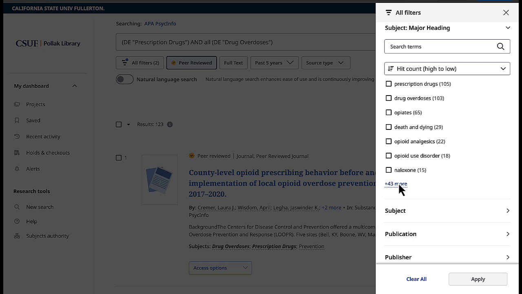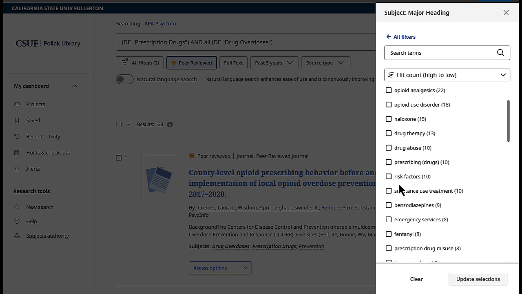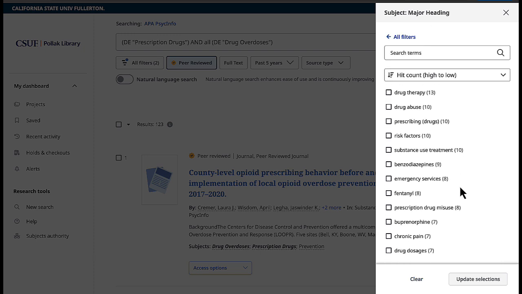Or I can click on 43 more and take a look at all of the more commonly found subjects within these headings. If you're not quite sure about your topic, this is a great way to get insight into what's available. It can also show you what are the more prominent topics within this subject.